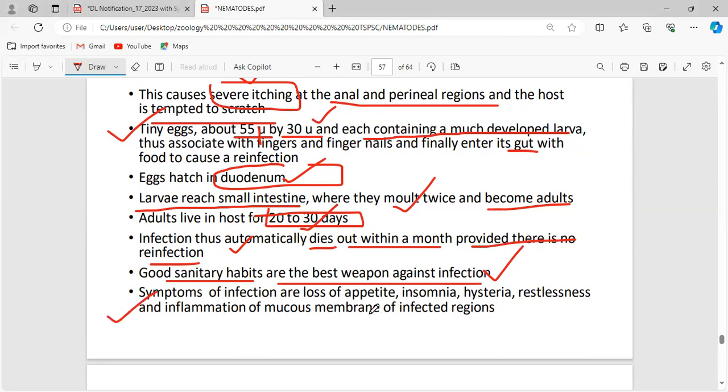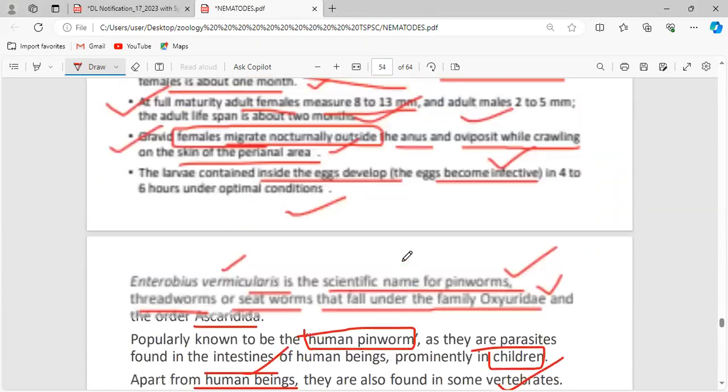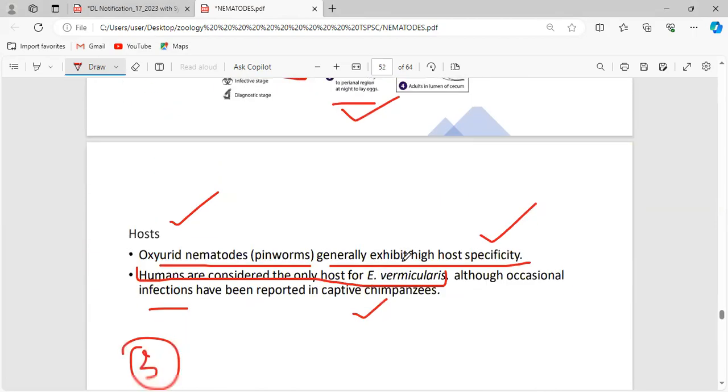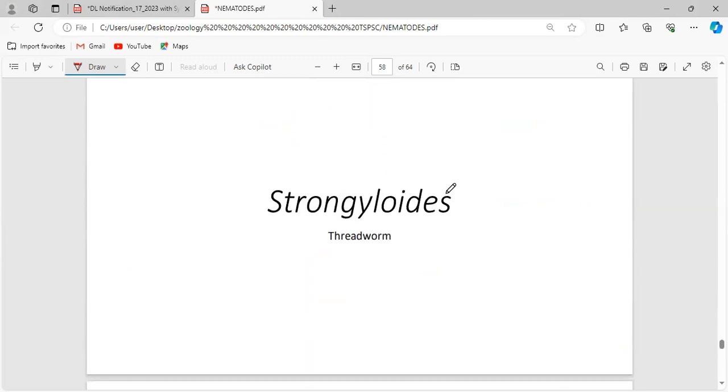And what are the symptoms? Appetite loss, insomnia, hysteria, restlessness, and inflammation. These are all the symptoms. That's all about Enterobius vermicularis, that is the pinworm. Okay. So the only leftover worm is Strongyloides.